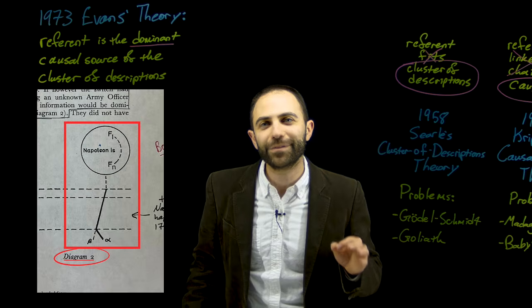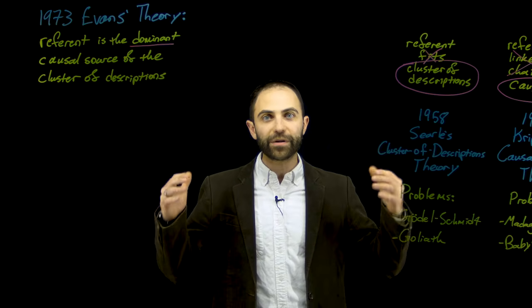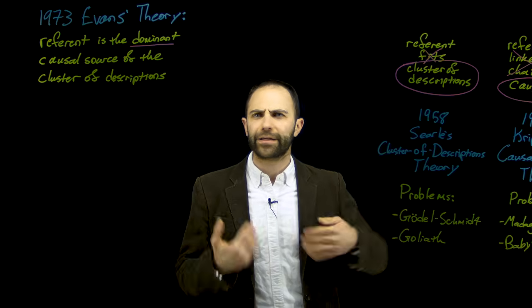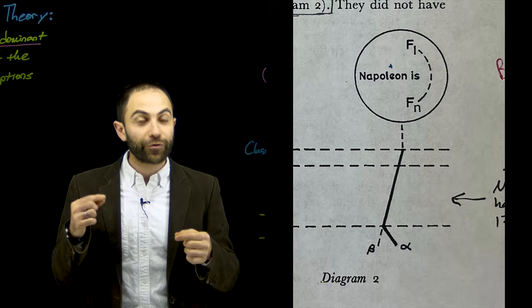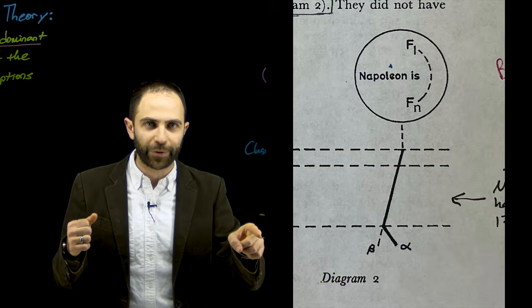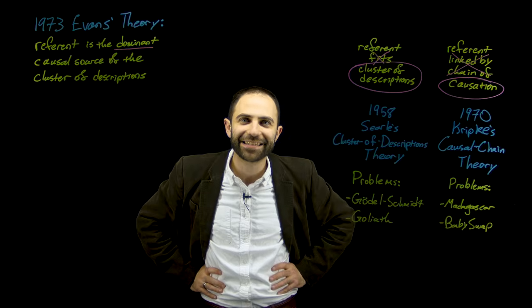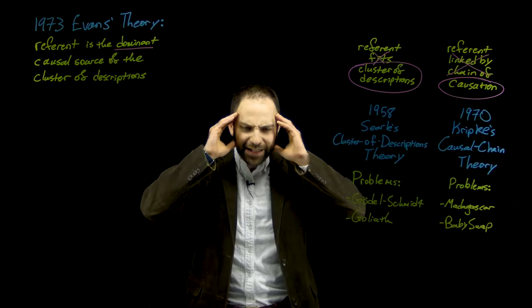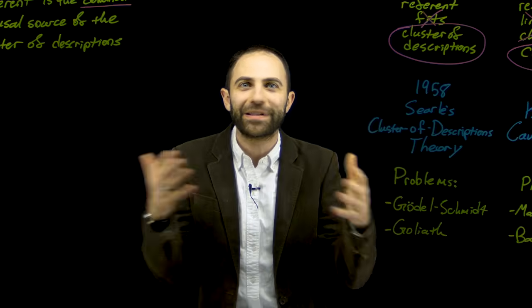So in the case from diagram 2, Evans's theory gets the result that the name Napoleon, as I use it today, talking about French history or whatever, refers not to the original Napoleon Alpha, but to this other guy, Beta, the imposter. But that seems exactly right? Because when we're talking about Napoleon, we're talking about this guy who conquered Europe and did all of this stuff.